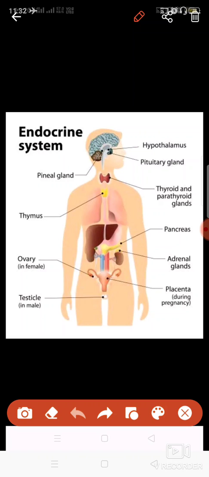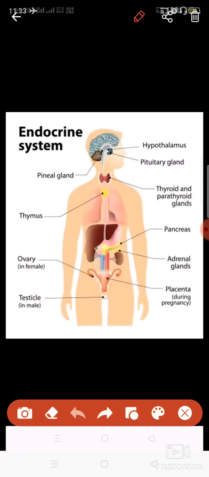Then there is one more gland which is known as the pineal gland. This is present on the back side of the hypothalamus. Its function I'll discuss with you later on. Then the thyroid and parathyroid glands are present in the neck region, on the trachea, that is the windpipe. And there is one more gland, known as the thymus gland, which is present between the lungs and above the heart.